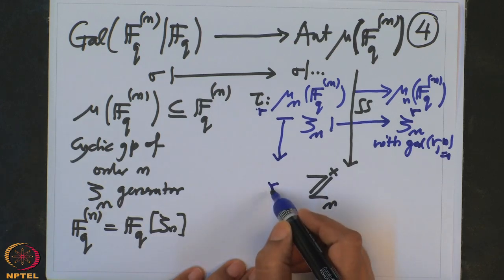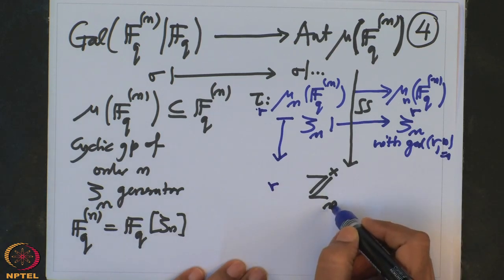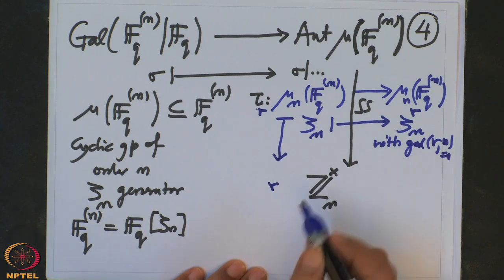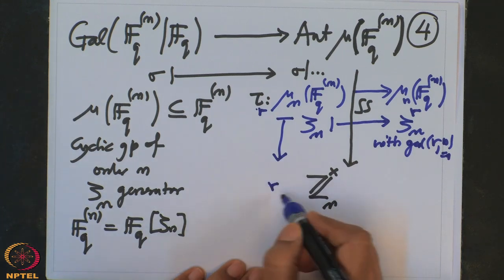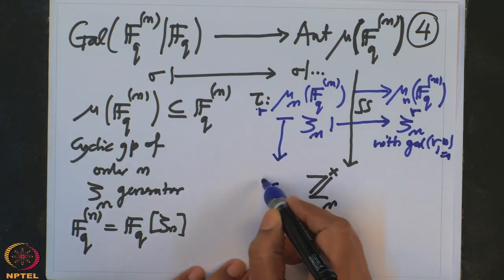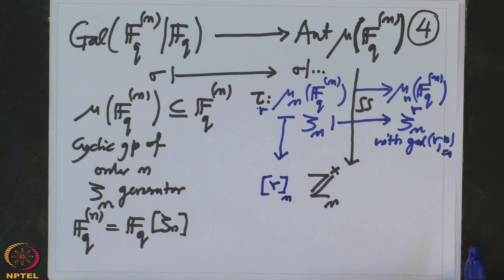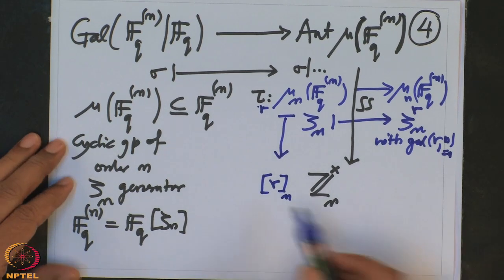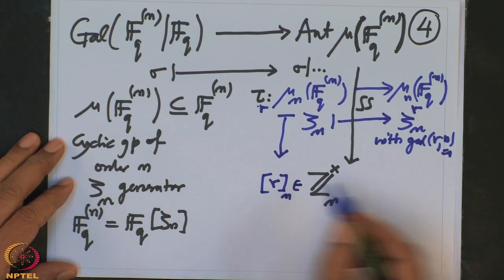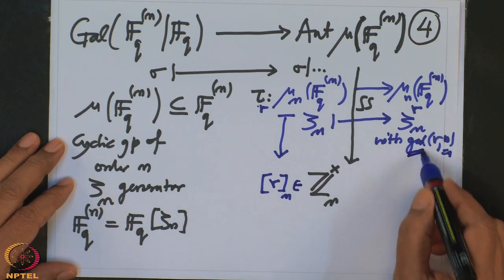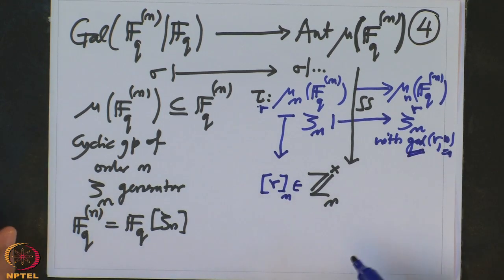And this r, we are reading mod n. So strictly speaking, I should write r mod n, when we are reading r modulo n, and that is clearly an element here, because r and n are coprime, so they are precisely the units in this ring.